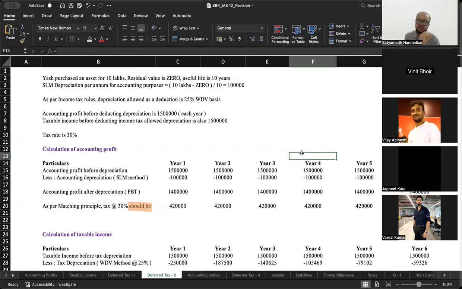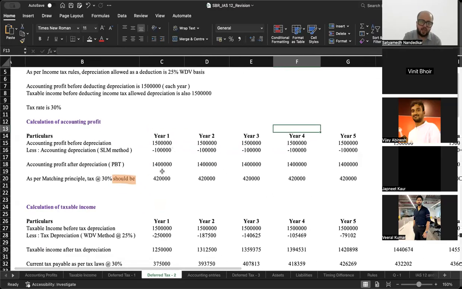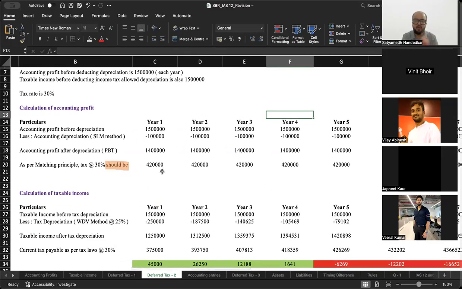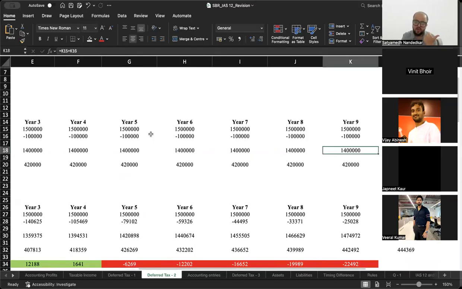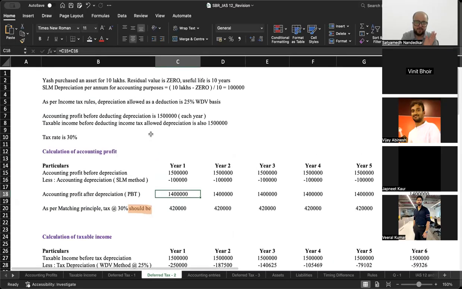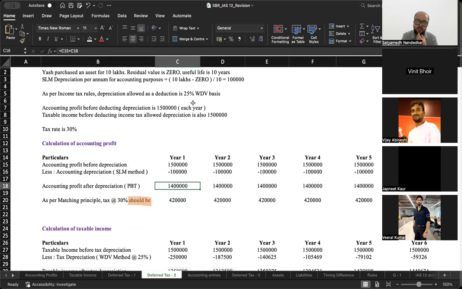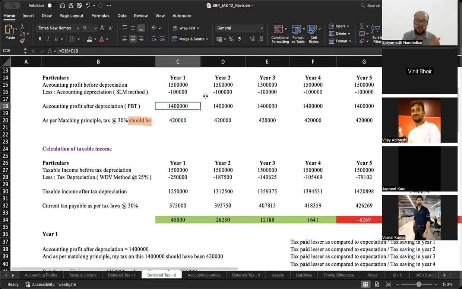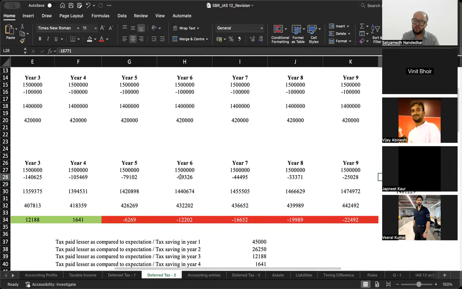So the first thing that I set out to do is to calculate my accounting profit for year 1 to year 10. Accounting profit before depreciation 15 lakh, subtract 1 lakh each year. And for each of the 10 years, my accounting profit after depreciation is 14 lakh. What is the rate of depreciation as per income tax law? As per income tax law, the rate of depreciation is 25%. On 10 lakh by 25% on a written down value basis. Year one में it will be 250, then 187,500, then 146,25, so on and so forth up to year 10.